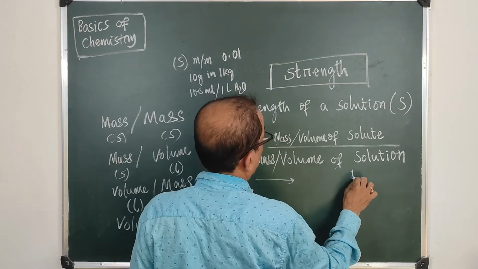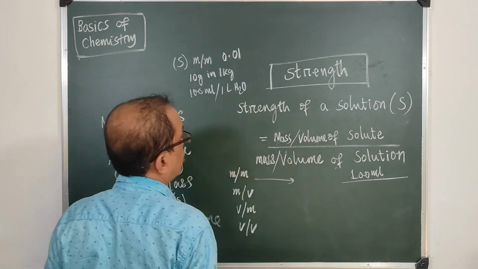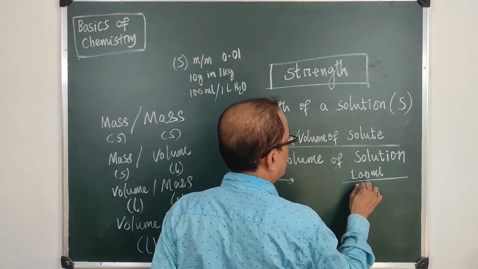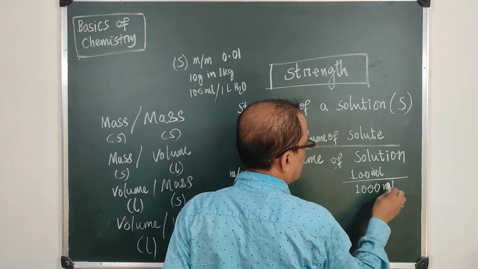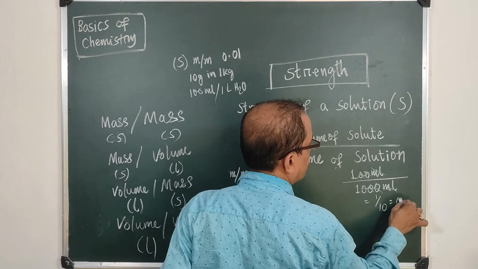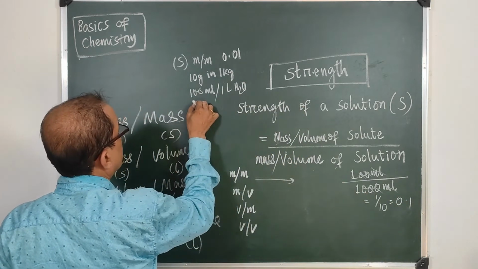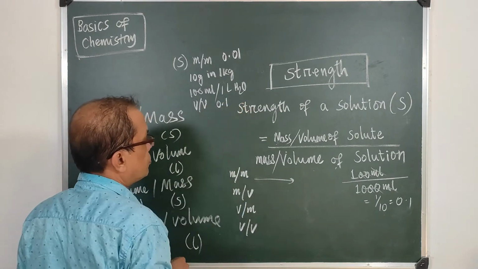So you have 100 milliliters of solute, and the solution is now 1 liter, so 1000 milliliters. So it becomes 1 upon 10, which is 0.1. So you get V by V as 0.1.